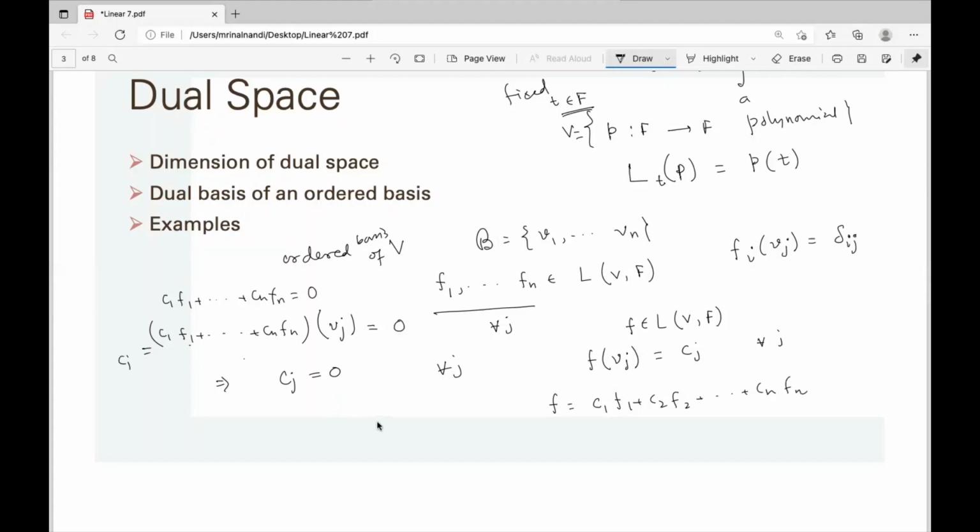You can easily find the dual basis for, say, Fn. Fn is the vector space, and you can easily find the dual basis of the linear functionals on Fn.